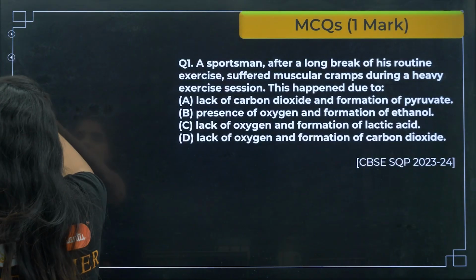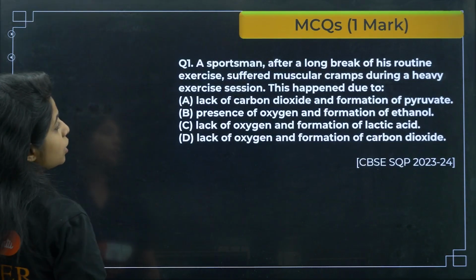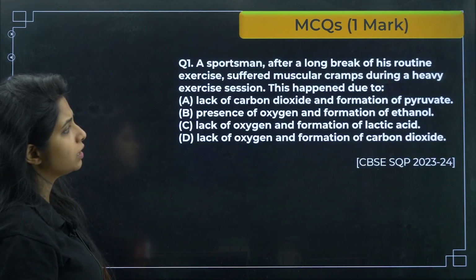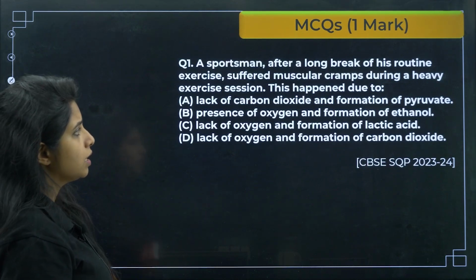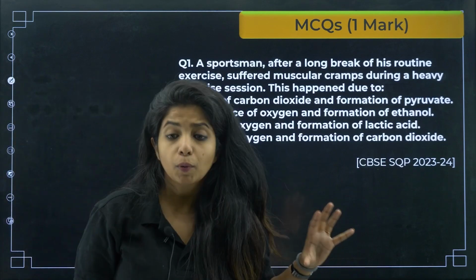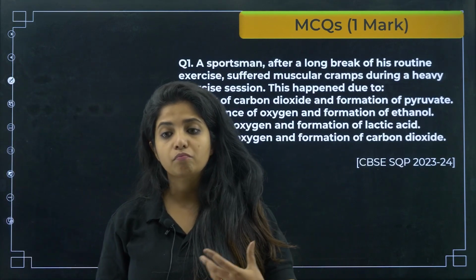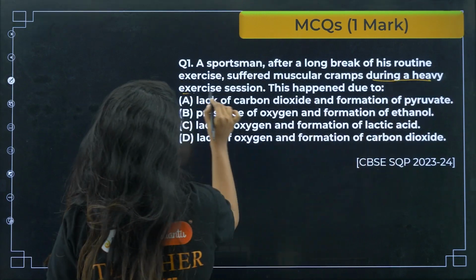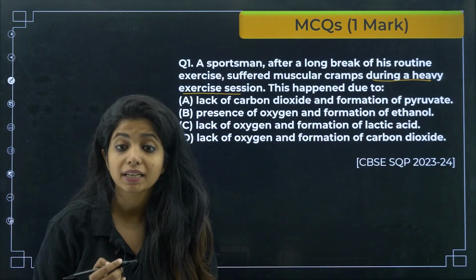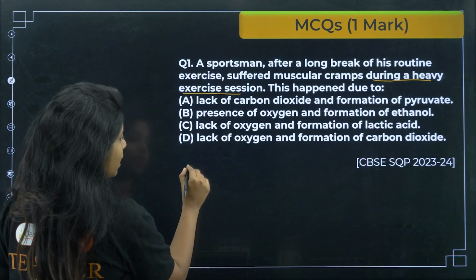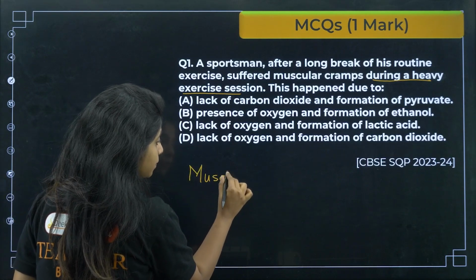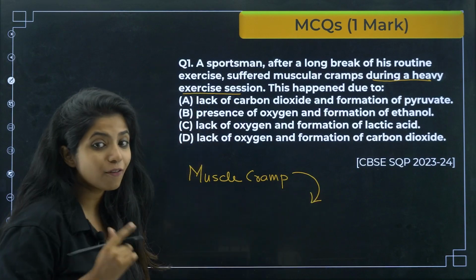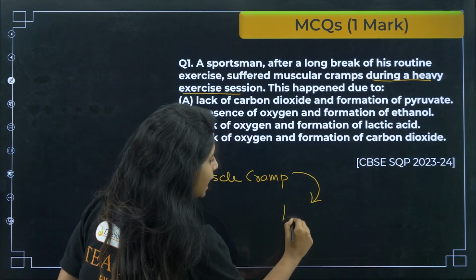The first question from MCQ is this. A sportsman, after a long break of his routine exercise, suffered muscular cramps during a heavy exercise session. This happened due to what? Basically he is suffering from muscular cramps during a heavy exercise session. Why do you think this might have happened? You know very well that muscle cramp is a result of accumulation of something known as lactic acid.